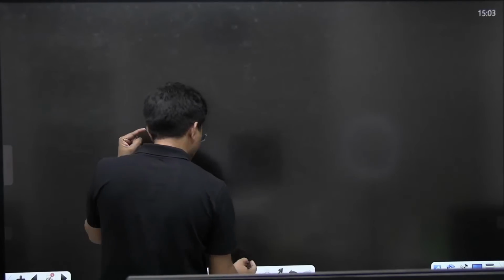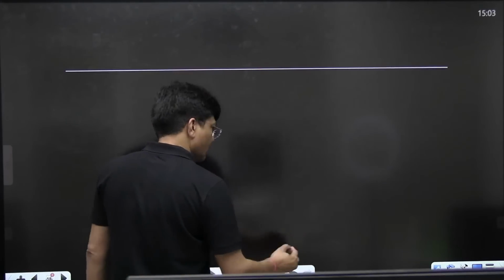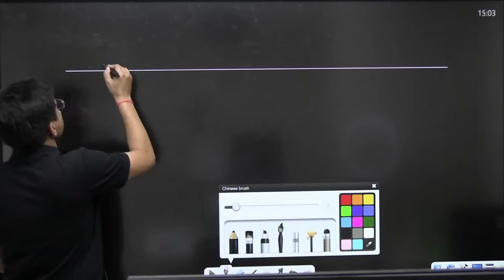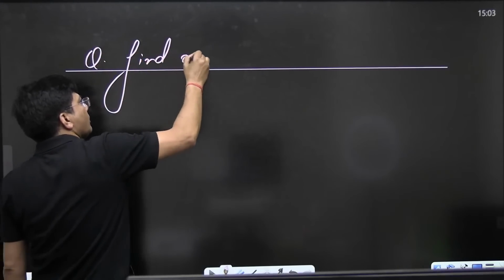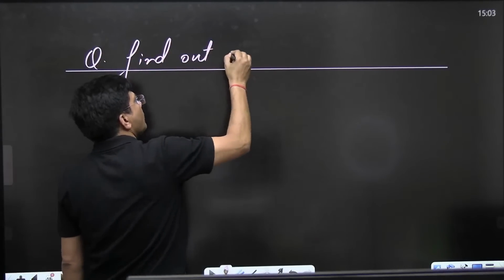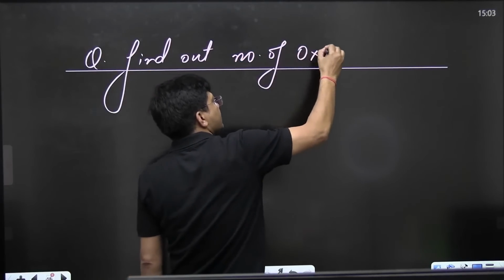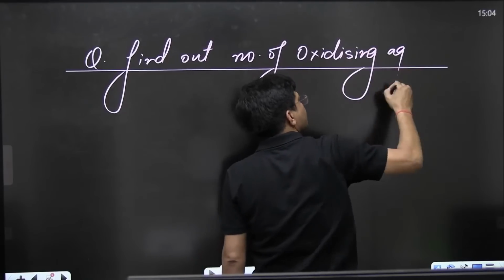Now just try to find out which are oxidizing and which are reducing agents. I am going to give you one question. NEET will ask you one question. Find out the number of oxidizing agents.